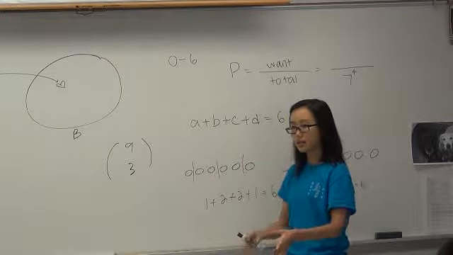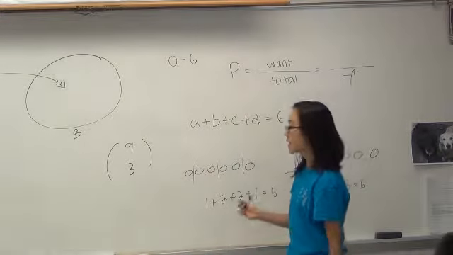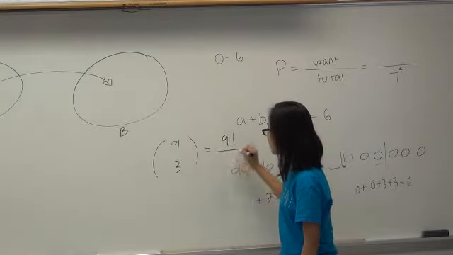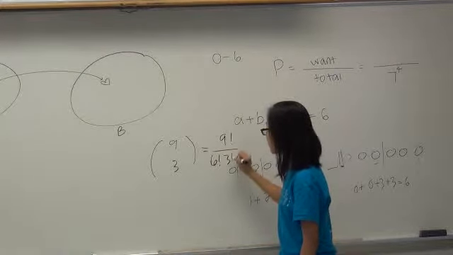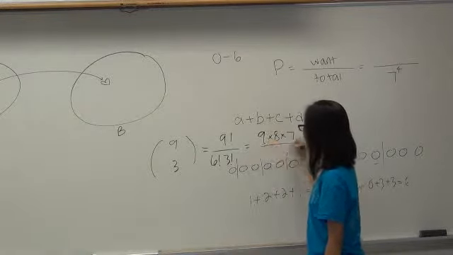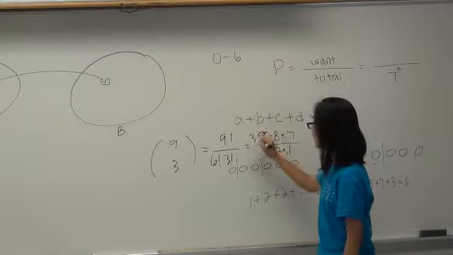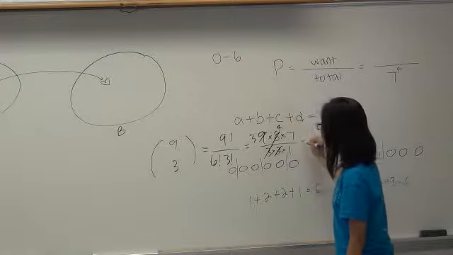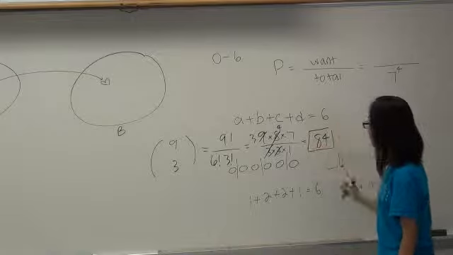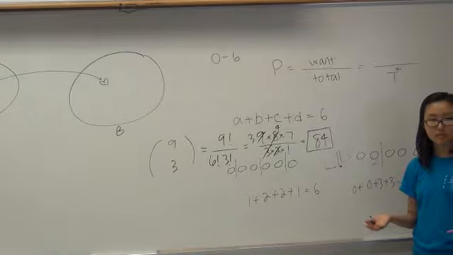And once we put the sticks in, we can fill in the gaps with the stones. So 9 choose 3. What would that be? 9 factorial over 6 factorial times 3 factorial, or 9 times 8 times 7 over 3 times 2 times 1. That would give us 84 ways, right? So there are 84 winning combinations.